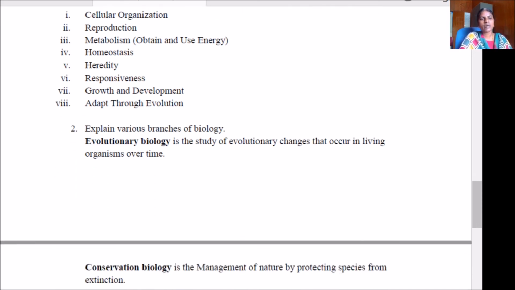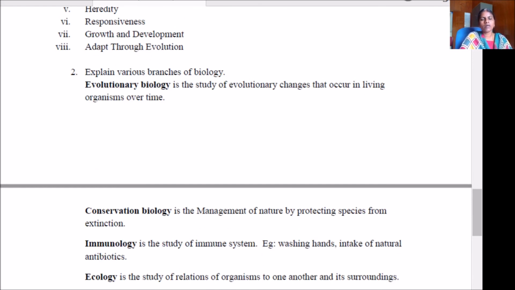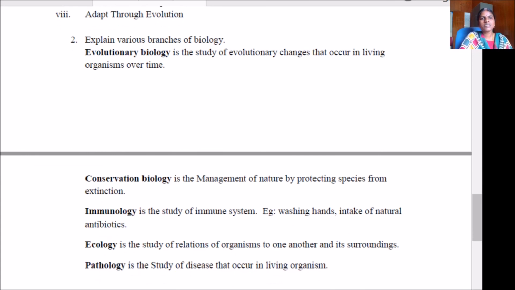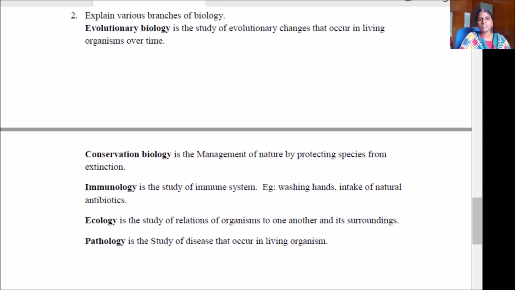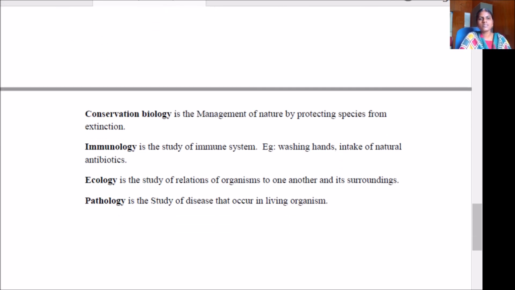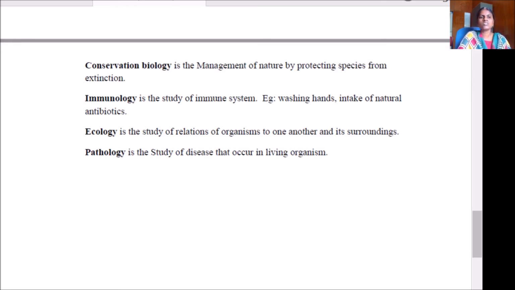Explain various branches of biology. We may mention all branches what I had taught you. Evolutionary biology is the study of evolutionary changes that occur in living organisms over time. Conservation biology is the management of nature by protecting the species from extinction. Immunology is the study of immune system. Example, washing hands, intake of natural antibiotics, it may be herbs. Ecology is the study of relations of organisms to one another and its surroundings. Pathology is the study of disease that occur in living organisms.